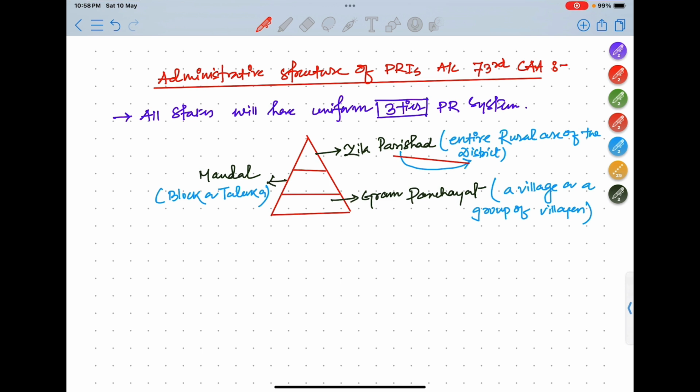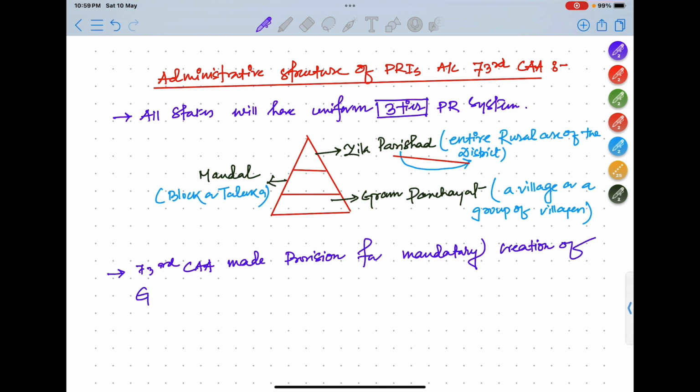Okay, next is, the 73rd Constitutional Amendment Act made provision for mandatory creation of Gram Sabha. This is very important. So this amendment mandates that to form or to create Gram Sabha.